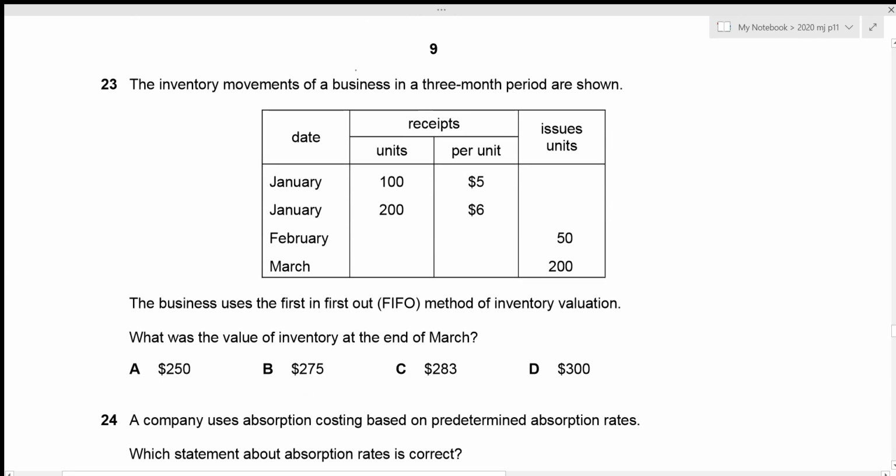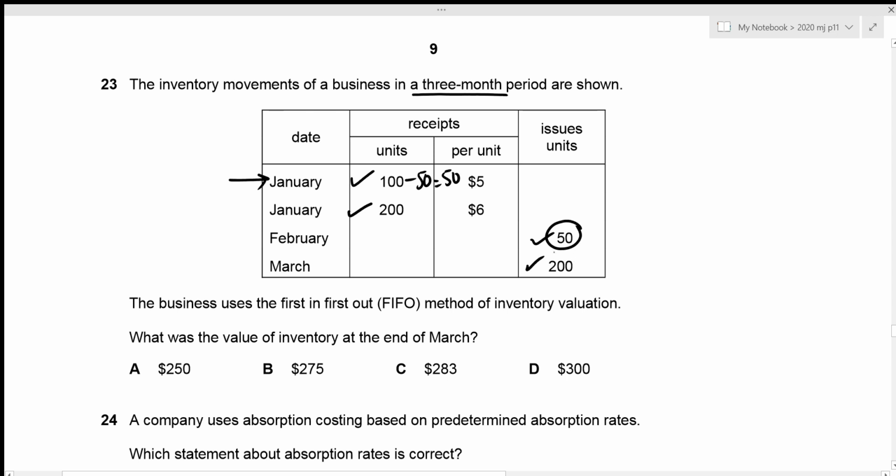The inventory movements of a business in a 3-month period are shown. All right, so these are the purchases made and these are the units sold. Now the business uses the first in first out method of inventory valuation. What was the value of inventory at the end of March? Okay, so firstly we sell 50 units and we need to sell those units from the first bought batch, which is right here, right? So out of 100 units we sold 50. So the remaining is going to be 50 units.